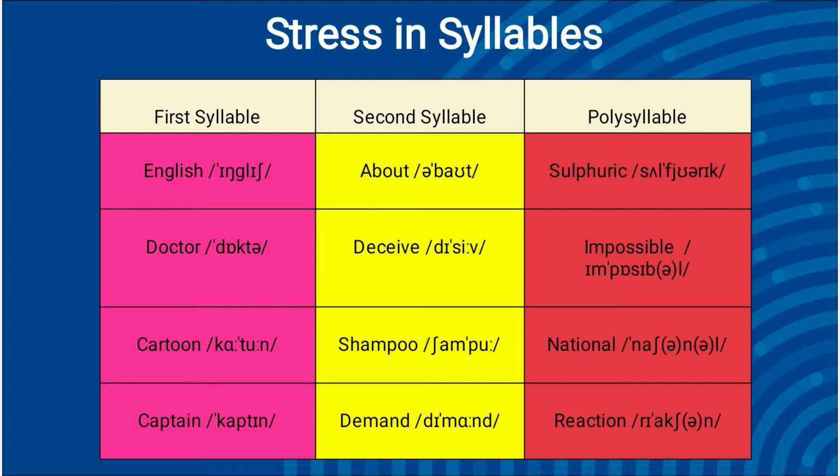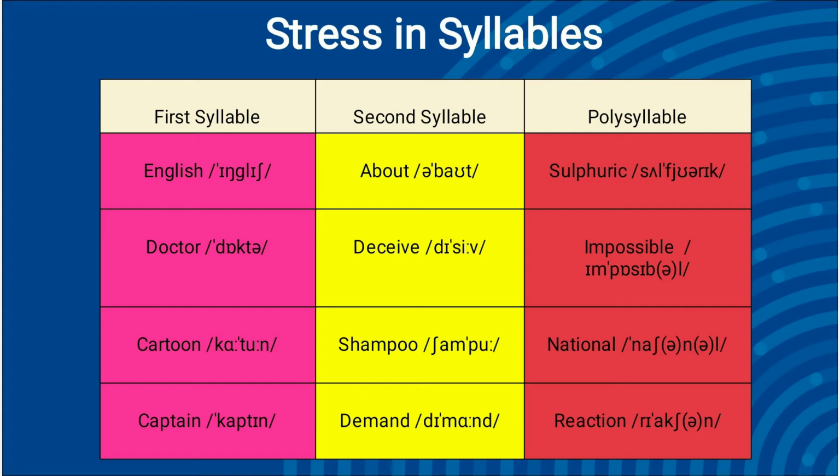Some disyllabic words such as English, doctor, cartoon, and captain are stressed on the first syllable, while other disyllabic words such as about, deceive, shampoo, and demand have the main stress on the second syllable.